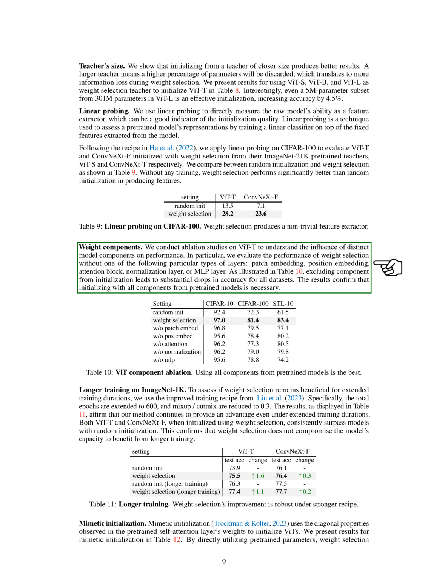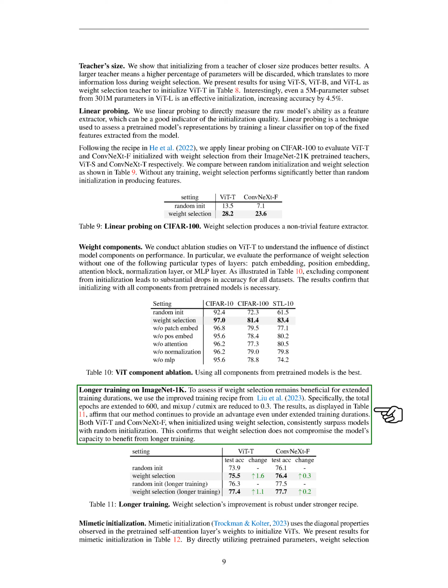We also conducted ablation studies on ViT-T to understand the influence of distinct model components on performance. We found that excluding any component from initialization led to substantial drops in accuracy for all datasets, confirming that initializing with all components from pre-trained models is necessary. We also assessed whether our weight selection method remains beneficial for extended training durations. We found that our method continues to provide an advantage even under extended training durations.